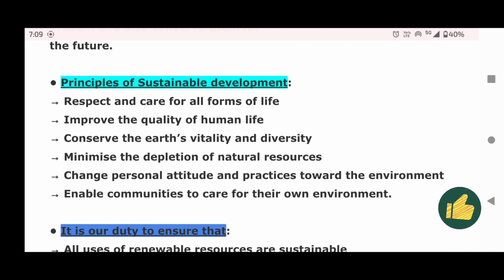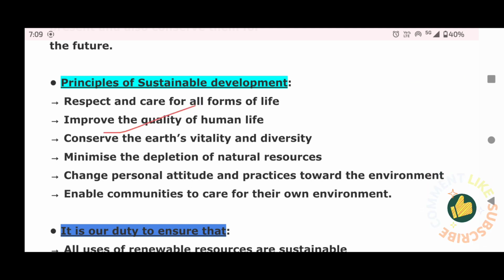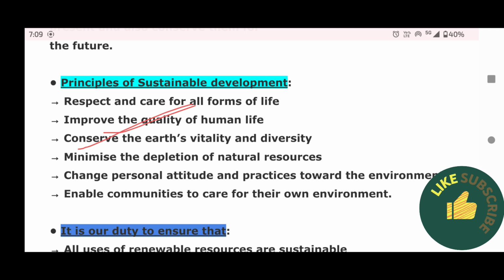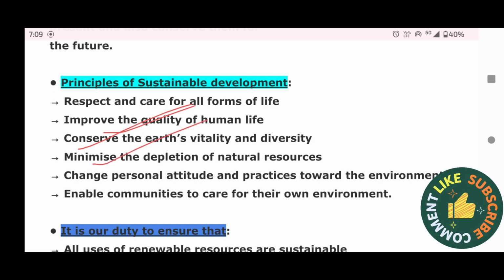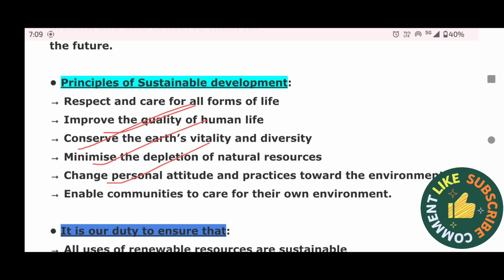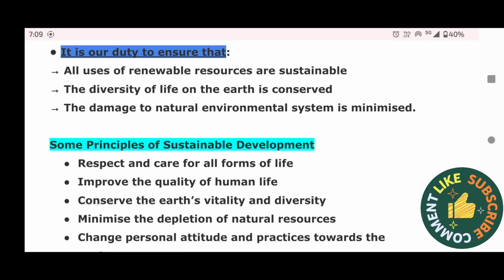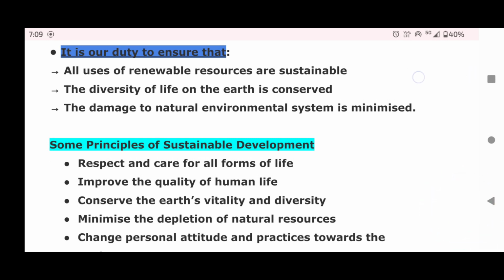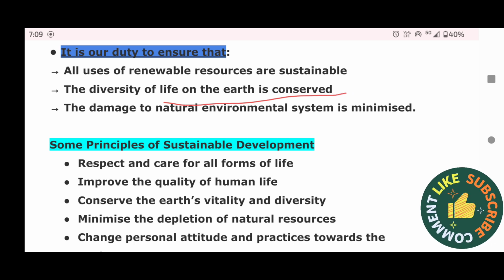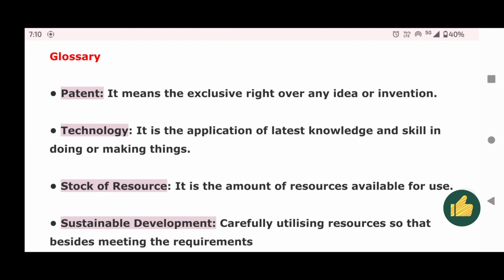Principles of sustainable development. Respect and care for all forms of life. Improve the quality of human life. Conserve the earth's vitality and diversity. Minimize the depletion of natural resources. Change personal attitude and practices towards the environment. Enable communities to care for their own environment. It's our duty to ensure that all uses of renewable resources are sustainable, the diversity of life on the earth is conserved, and the damage to natural environmental systems is minimized.